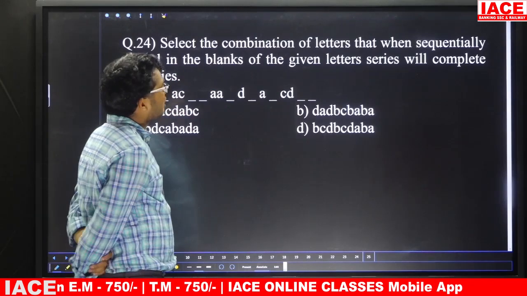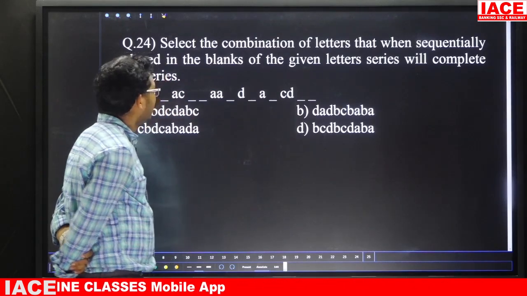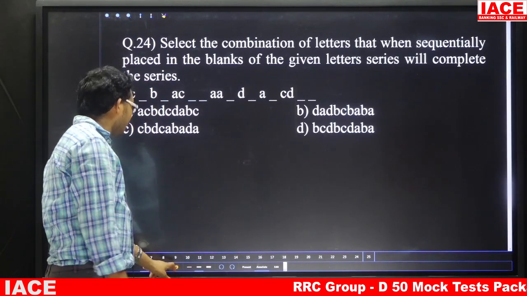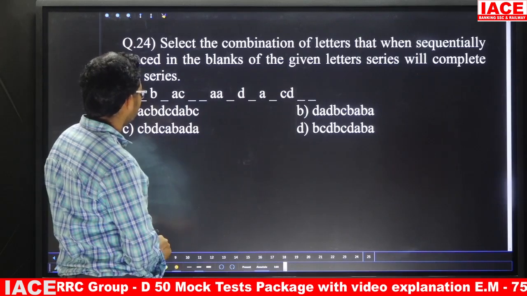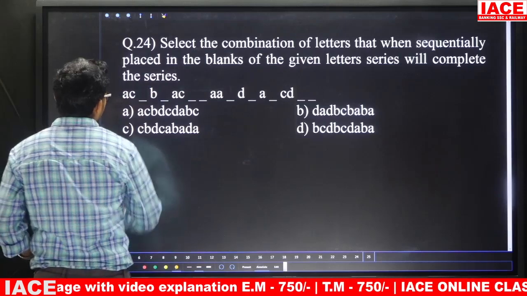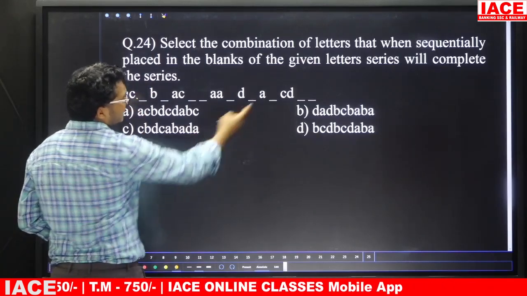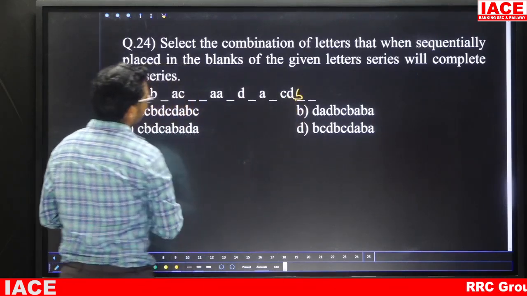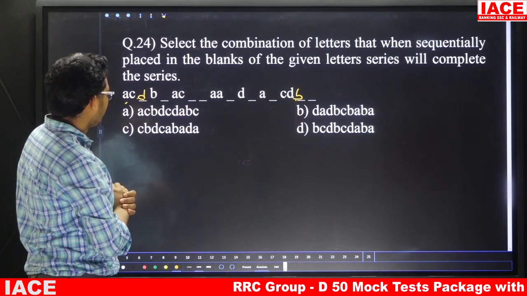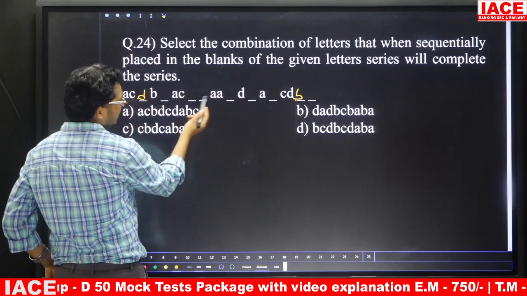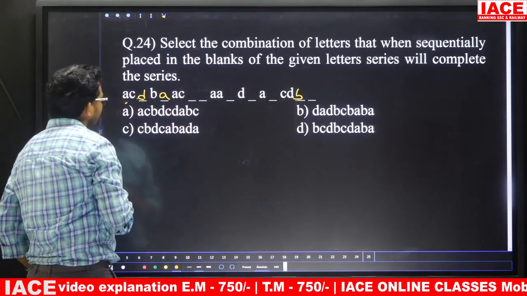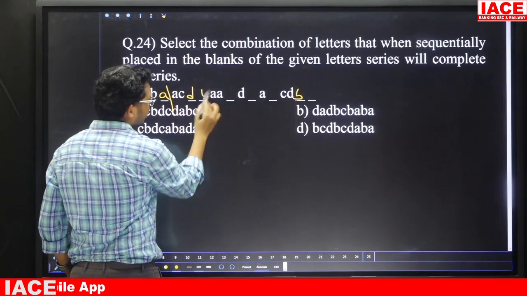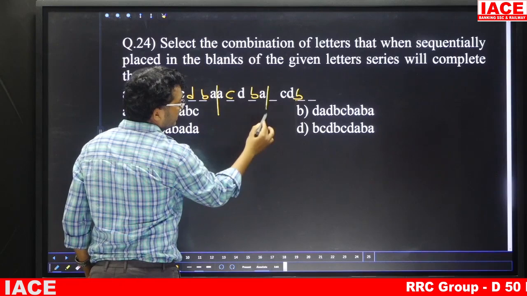Question number 24. Select the combination of letters that when sequentially placed in the blanks of the given letter series will complete the series. Now friends, for this type of question, simply go through the options. Once you observe here, A, C, after C here we have D, after D again B, next A. Once you observe here, AC, DBA, AC, DBA, AC, DBA, AC.